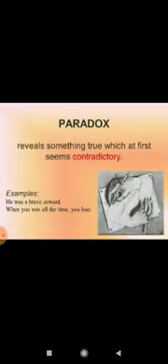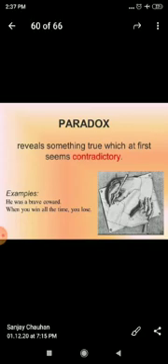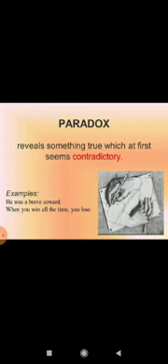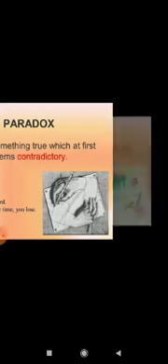She was a paradox. Paradox reveals something true which at first seemed contradictory. Contradictory meaning opposite. He was a brave coward. See, brave and coward are two opposite things. But he performed in a brave way. Actually, earlier he was supposed to be a coward. Do you remember the tale of the custard dragon? Same way. When you win all the time, you lose. So, these are called paradox.